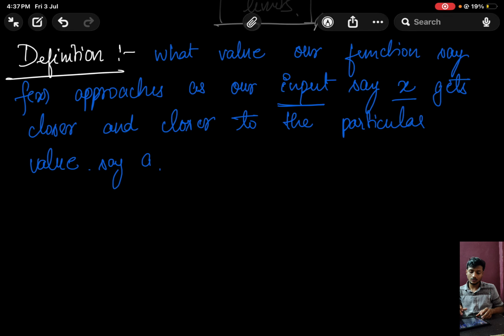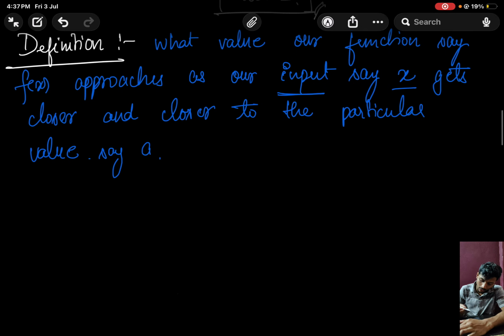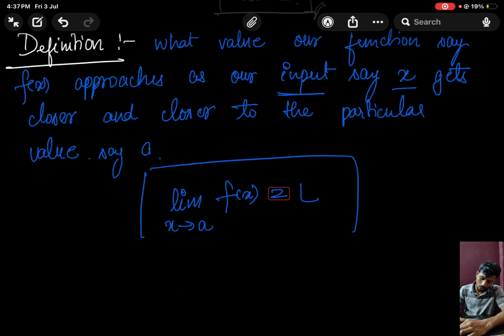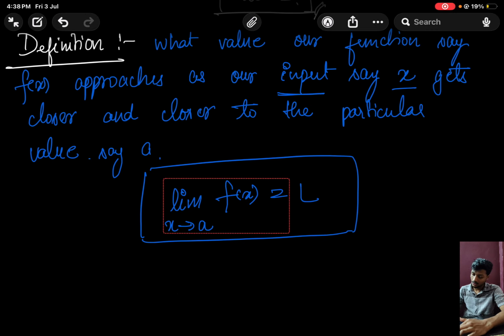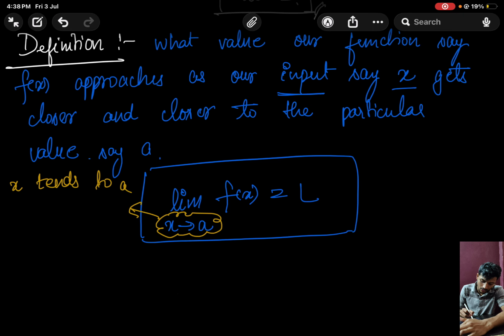So first of all, let's understand the notation. The notation that we use is this: limit, and we write x arrow a of f of x is equal to L. Now, how to interpret this notation? To interpret it, let's break it. First, let's take this part, x arrow a. What does this part mean? This part means x tends to a. We say x tends to a, meaning x is